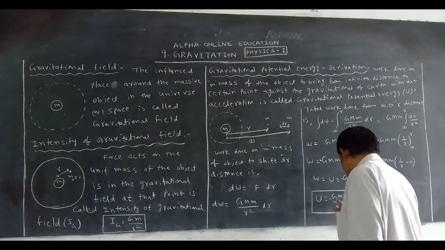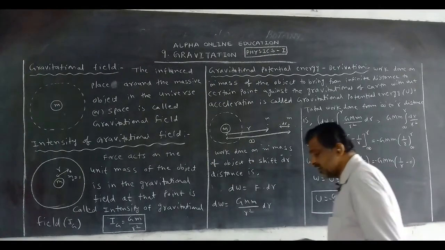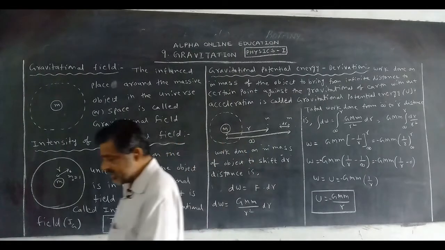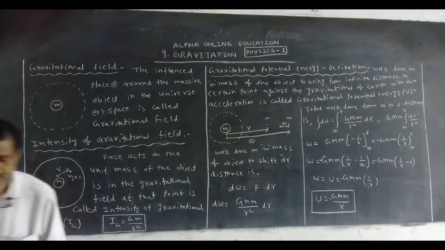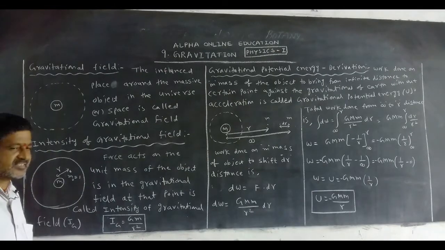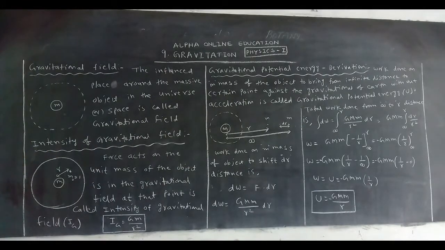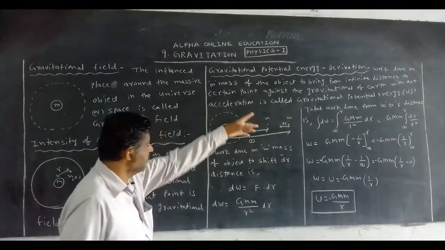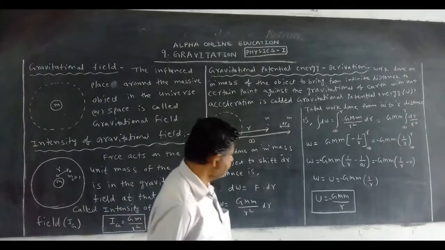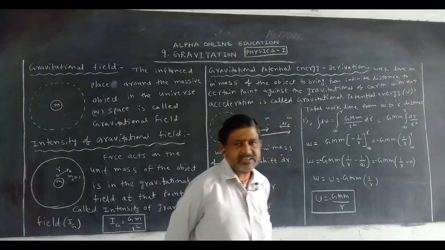Okay. In this chapter, we use Newton's gravitational equation a number of times. Now, Newton's universal gravitational constant is denoted by the symbol capital G. First you record this. Now, what is capital G?